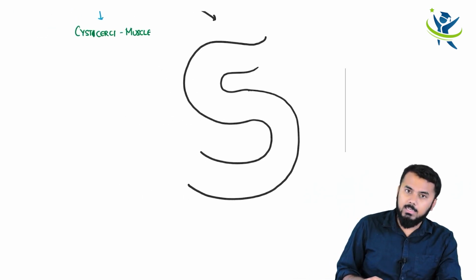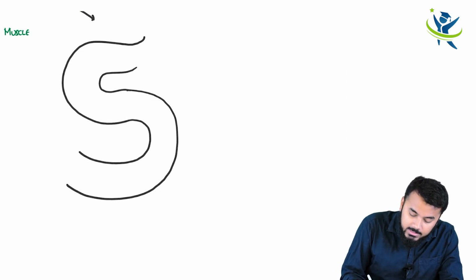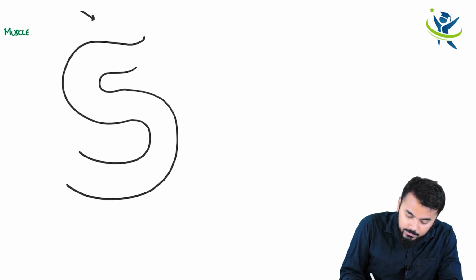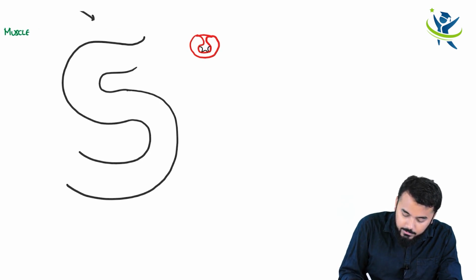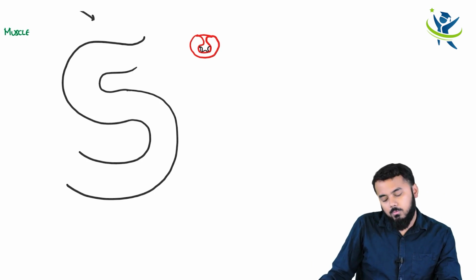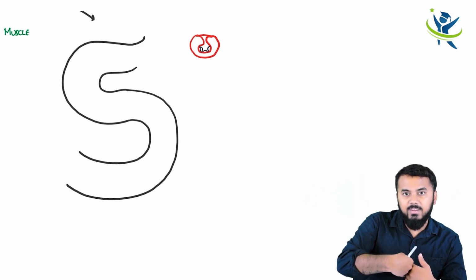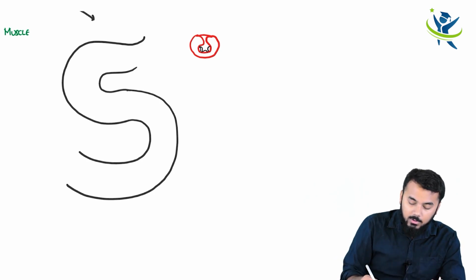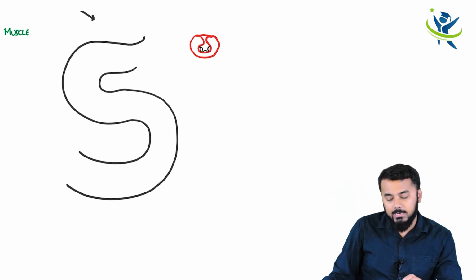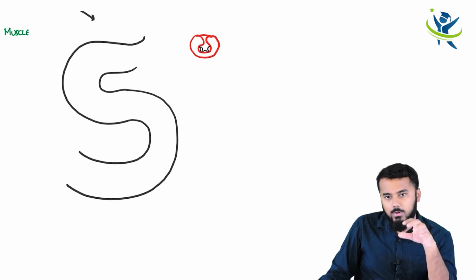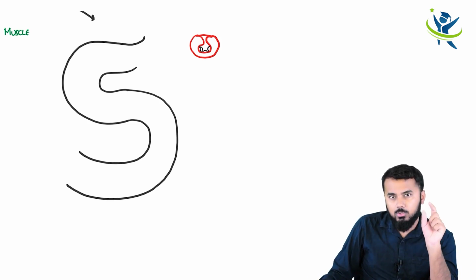Now how does a cysticercus look? Look here. This is how a cysticercus looks. Now, what is the shape of the cysticercus? You have got some inverted scolex. This part which I have drawn inside this balloon or ball is called scolex.